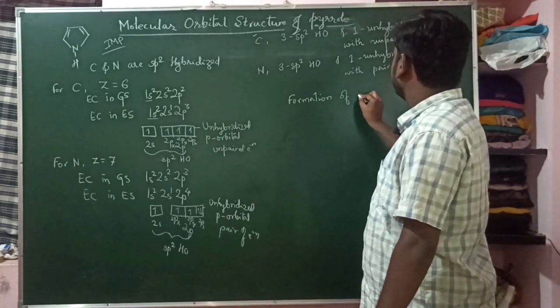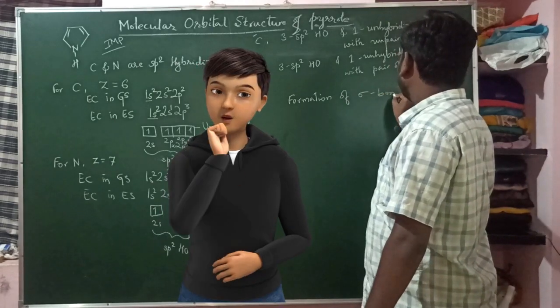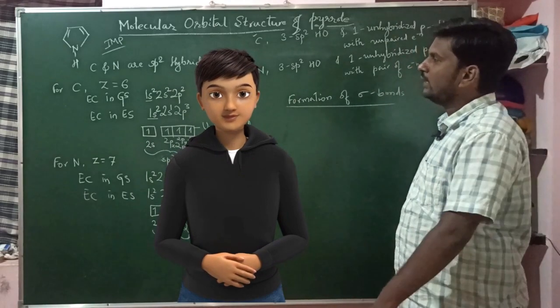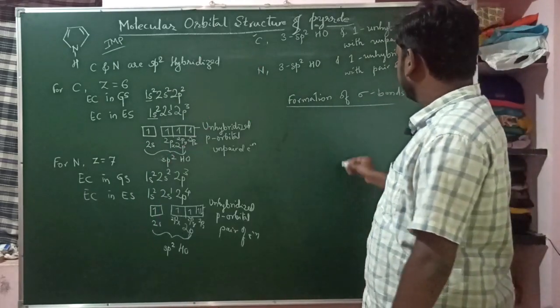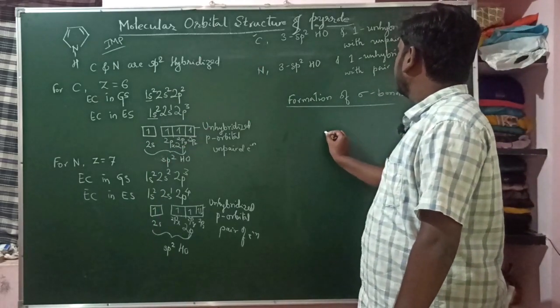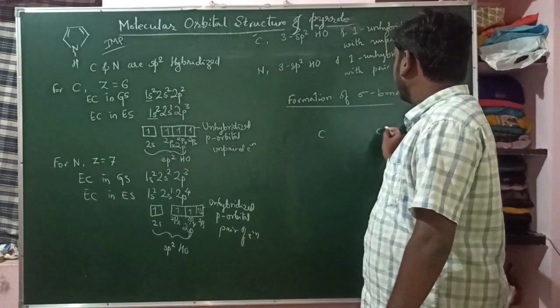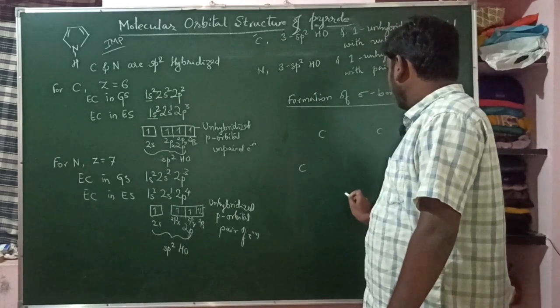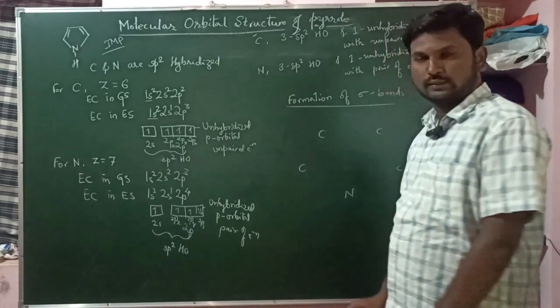Formation of sigma bonds in pyrrole. There are 4 carbon atoms, one carbon, second carbon, another carbon, and one nitrogen.